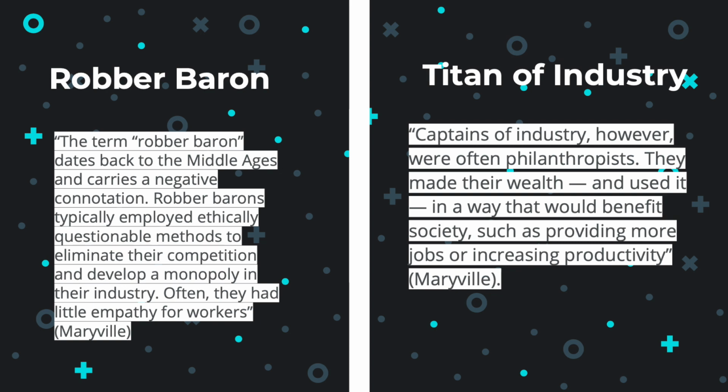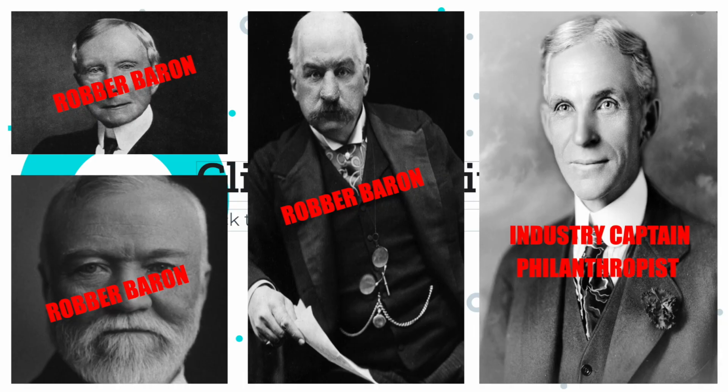Carnegie, J.P. Morgan, and Rockefeller can often be seen as robber barons because they profited millions, and in today's money, billions of dollars, off using cheap labor and basically abusing their employees. Ford, on the other side, can be seen as a titan of the industry or a captain of the industry because he profited millions, and in today's money, billions, but he also helped his employees grow and helped America grow as a country.